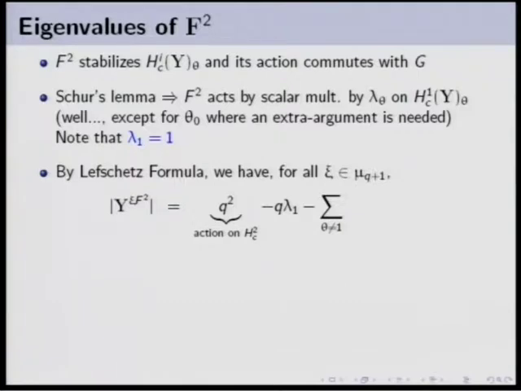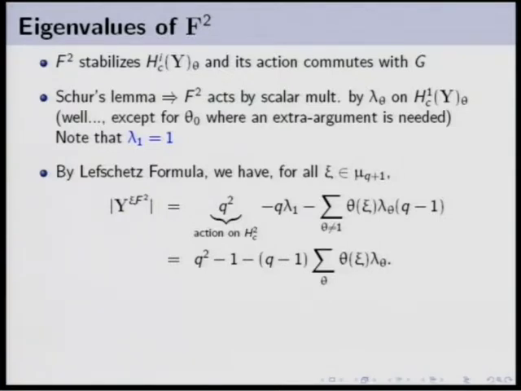And on the theta isotopic component, xi acts by multiplication by theta of xi. F square acts by the multiplication by lambda theta. And the dimension is q minus 1. So I get this equality that I can rewrite because lambda 1 is equal to 1 in this way.